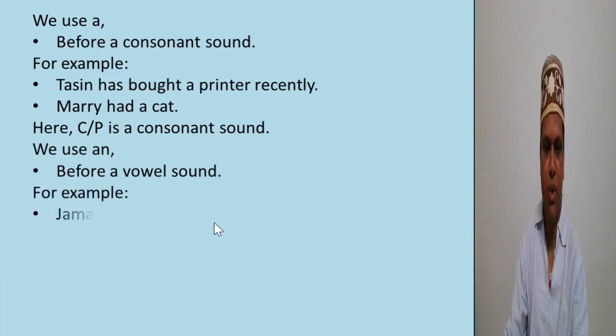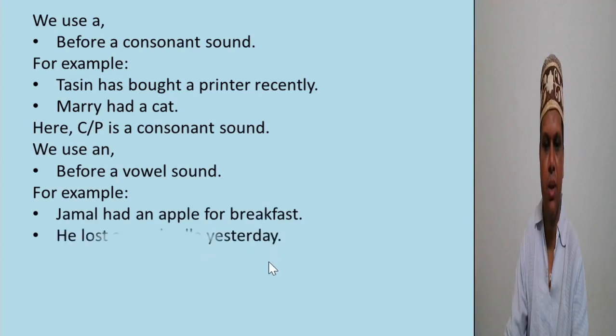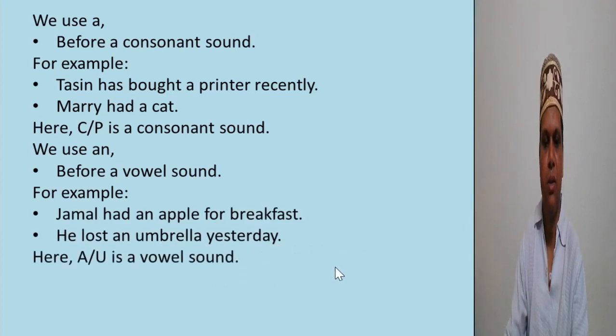For example, Jamal had an apple for breakfast. He lost an umbrella yesterday. Here A in apple and U in umbrella are pronounced like A, which is a vowel sound. So a vowel sound is followed by AN.